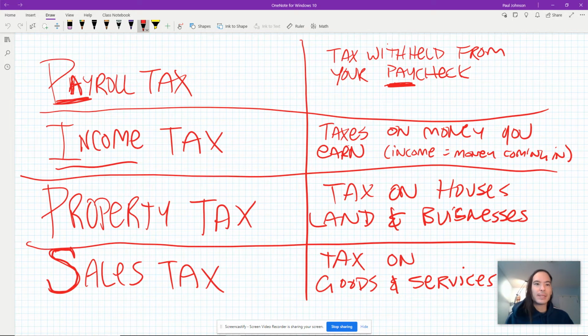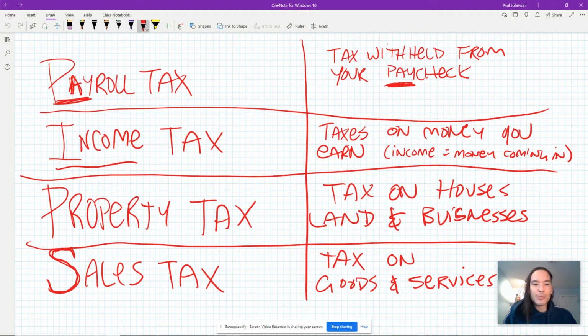So payroll tax, paycheck. Tax withheld from your paycheck goes to the government. Income tax is taxes on money you earn. Your payroll tax includes income tax, but if you earned money without making a paycheck, you would still pay income tax on the money that you earn, your earnings or your income, money coming in.